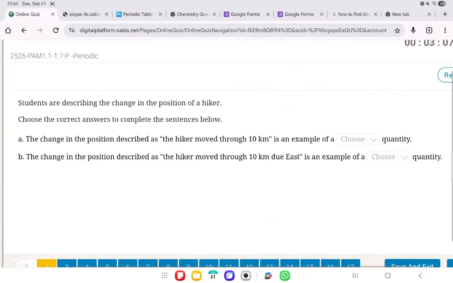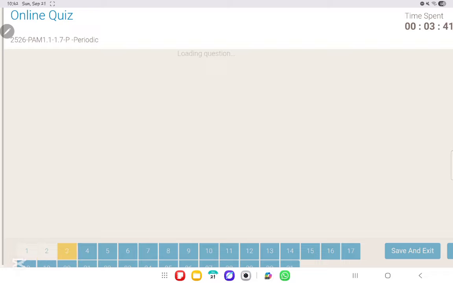What does it say? It says that the change in position described as the hiker moved through 10 kilometers is an example of a what? We know that the hiker moved through 10 kilometers. Perfect. Is there a direction to this 10 kilometers? No. If there is no direction, then we directly put it as a scalar quantity. Now, part B. The hiker moved through 10 kilometers due east. So he does move 10 kilometers, but in a specific direction, which is due east. So this is an example of a vector quantity.